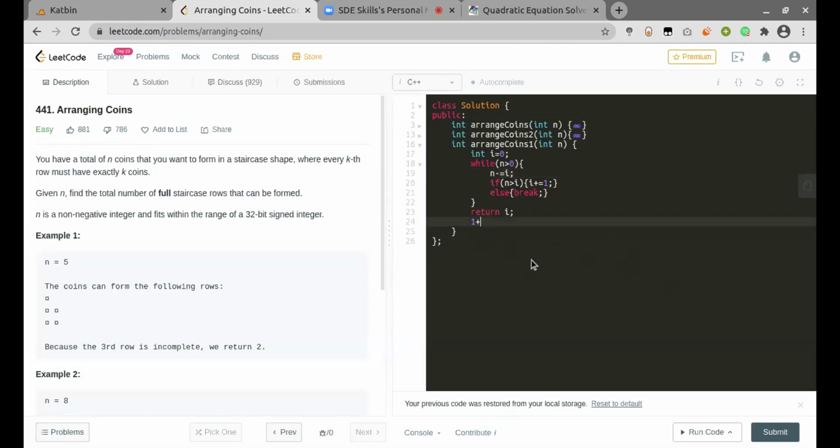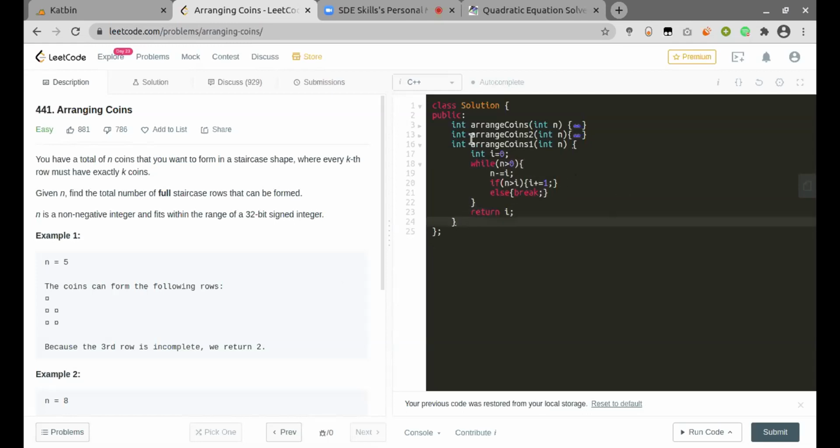This is similar to yesterday's question, where we were solving a consecutive sum problem, 1 plus 2 plus and so on, and we took the estimation. There we were doing the same thing.